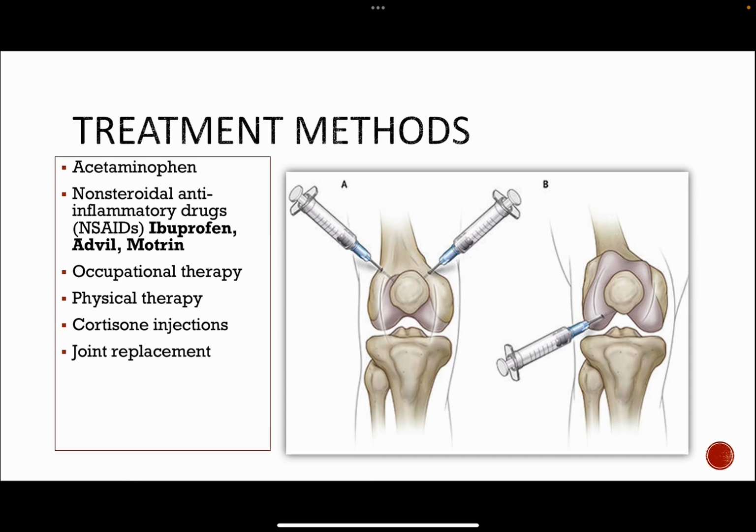And lastly is joint replacement, which is surgery where the damaged joint surface is removed and is replaced with metal and plastic parts. They may need to eventually be replaced if an artificial joint comes loose or wears over time.